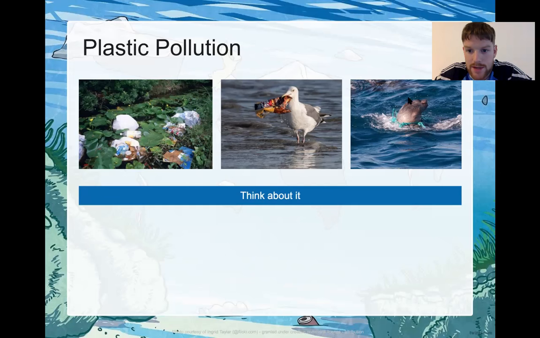Yeah. And here, oh, look at this. So here's what looks like a baby seal, and you can see there's a bit of plastic trapped around his neck. So that can obviously be very dangerous. He might choke, or he might not be able to breathe with that around his neck. So those are some of the reasons, or some examples of where plastic is very, very dangerous.